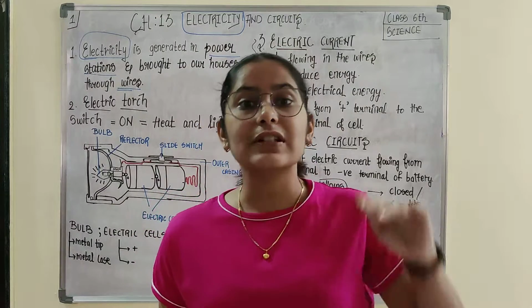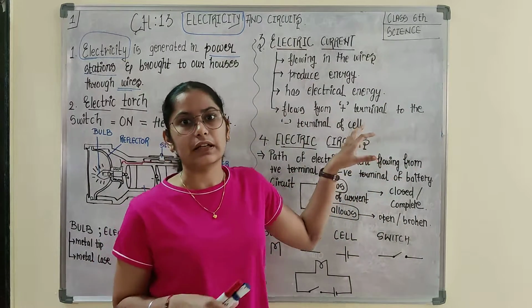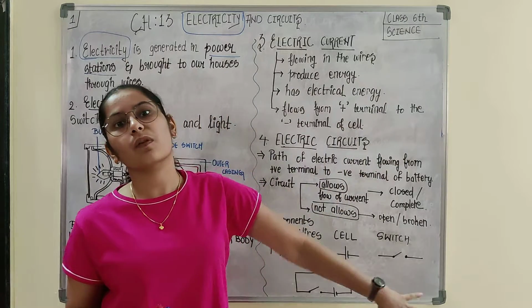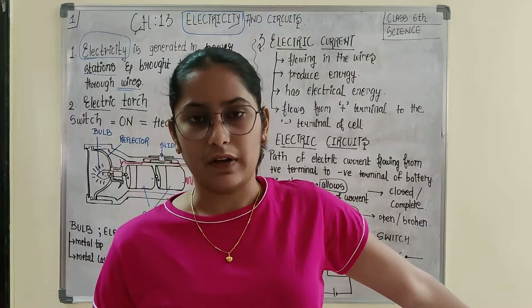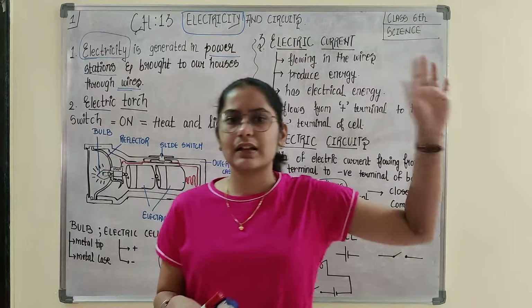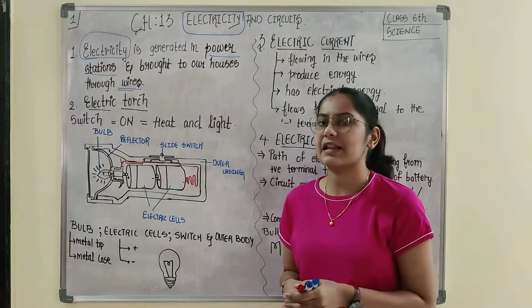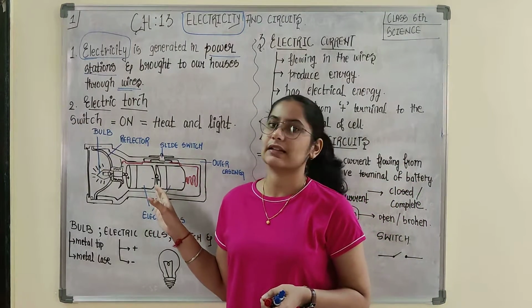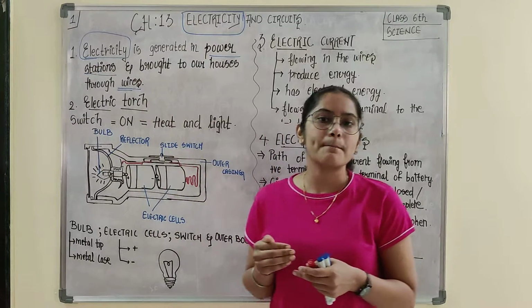So I was saying that when you observe that meter, that is the generator that is ultimately providing you the power. Now we come down to small appliances like the electric torch, which is not using electricity coming from power stations.